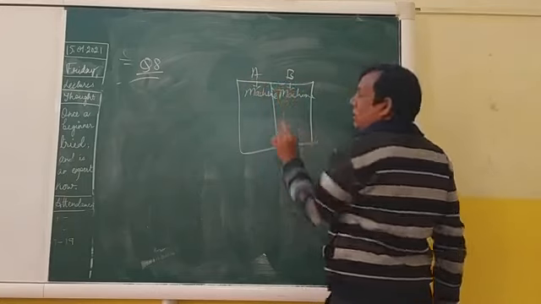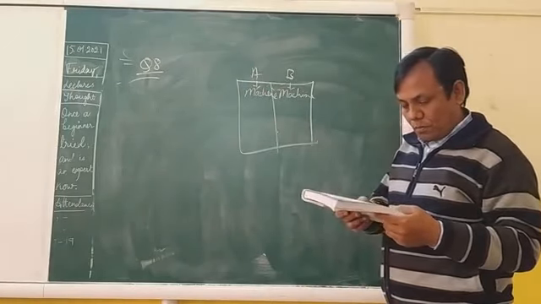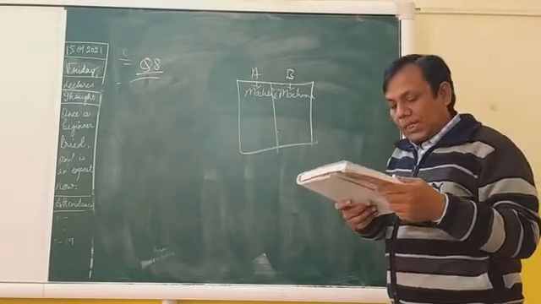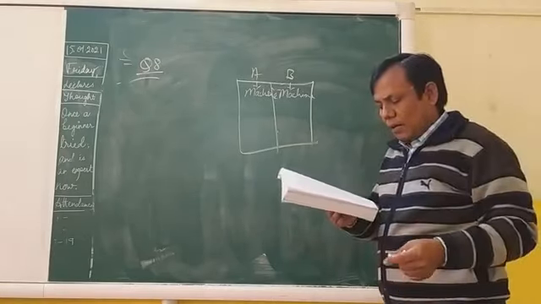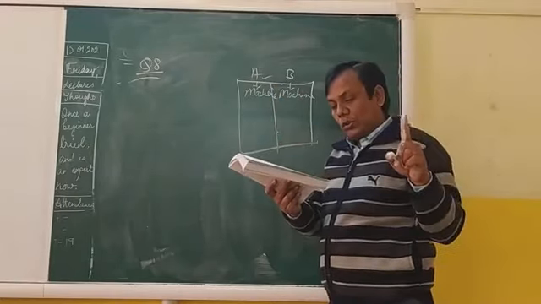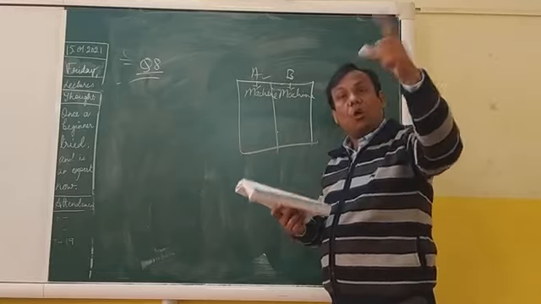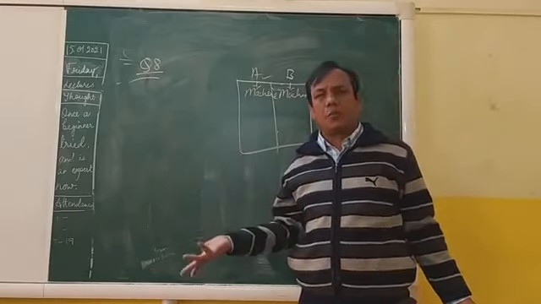Machine A is there, machine B is there. Now the question is: past record shows that machine A produces 60% of the items of the output. So if a factory is there, surely there is going to be some production.